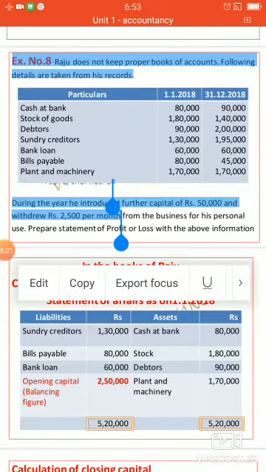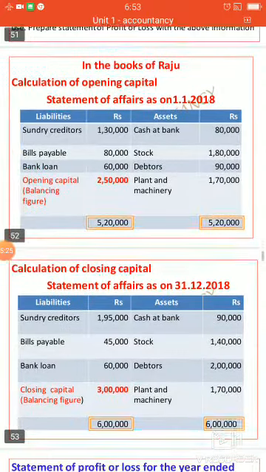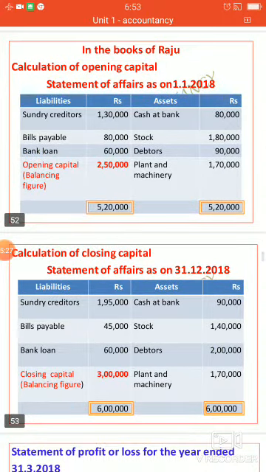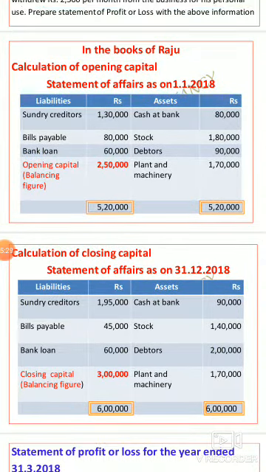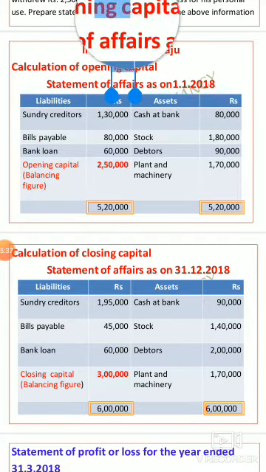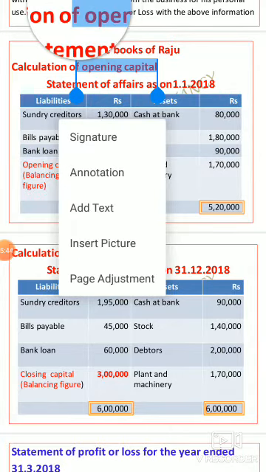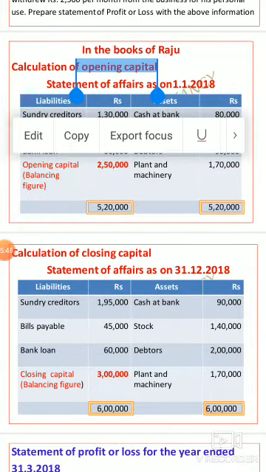Now we are going to see the solution. In the books of Raju, calculation of opening capital. First we are going to find out the opening capital.